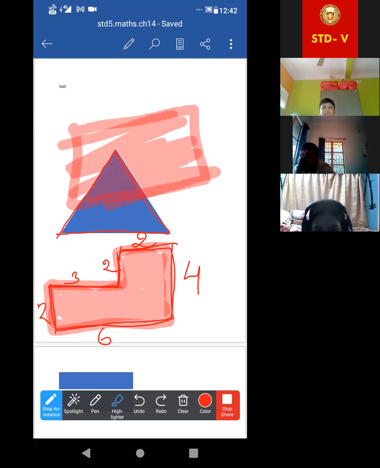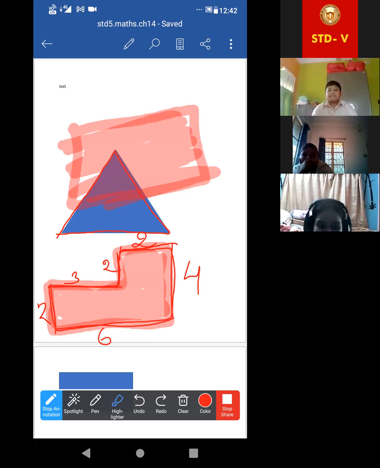Yes, plain surface, ma'am. Suppose for the roof, we are finding the area for the roof. For one wall, we are finding its area. But for the whole room, then it will be volume, okay? I'll come to volume, okay? Don't worry, I'll come. But right now, just try to understand area and perimeter.